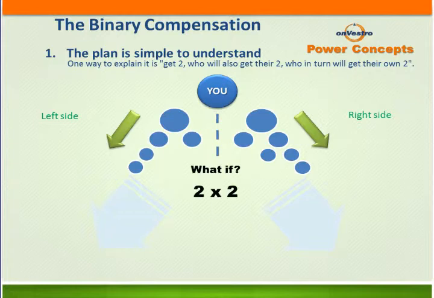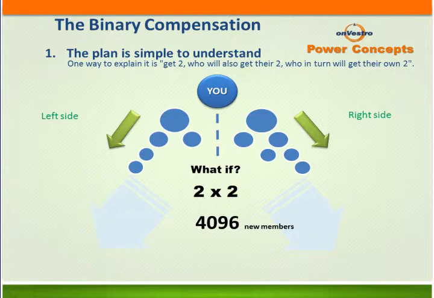What if 2 went out and got 2, and you did this for 12 months, how many folks would you have in your OnVestro financial network? Well, you would have 4,096 new members in your network. Guys, in our compensation, that's over $10,000 residual income coming in every single month. $10,000. Can you imagine waking up every first of the month knowing that you have a $10,000 check residually coming in every single month? Would that free up a little financial freedom? Would that allow you to do what you want to do?